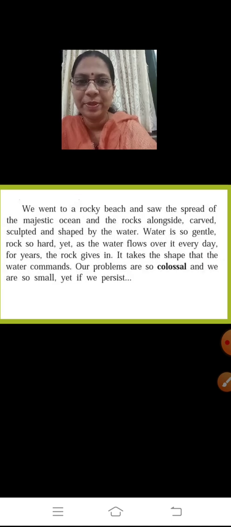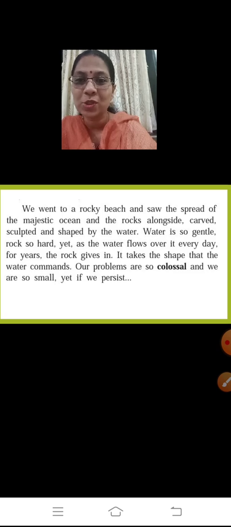We went to a rocky beach and saw the spread of the majestic ocean and the rocks alongside, carved, sculpted, and shaped by the water. Water is so gentle, rock so hard. Yet, as the water flows over it every day, for years the rock gives in. It takes the shape that the water commands. Our problems are so colossal and we are so small.